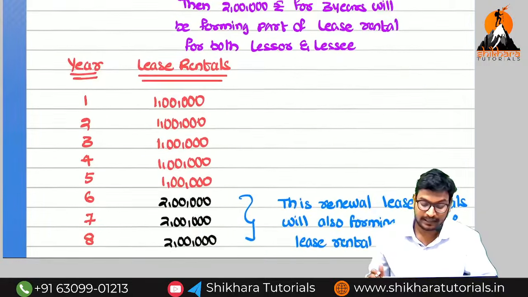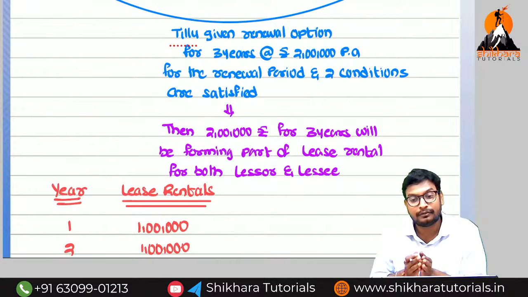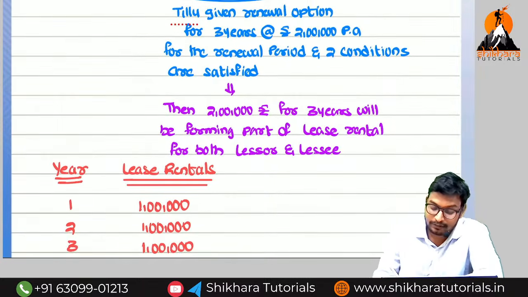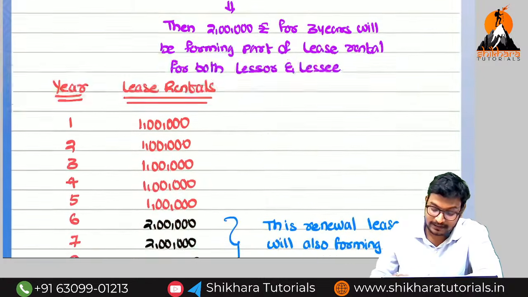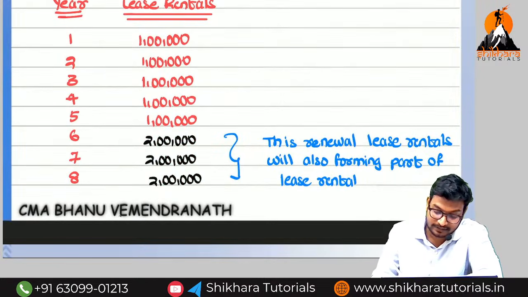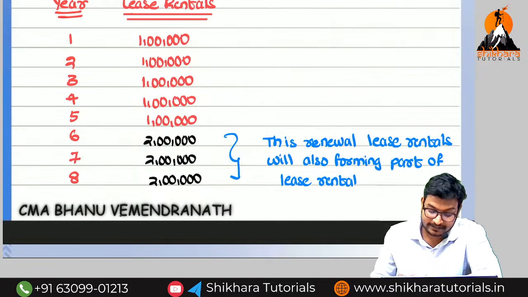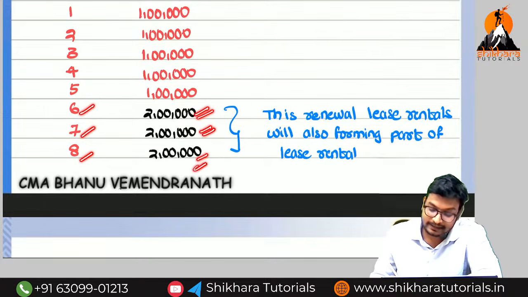Next, sometimes they will extend the lease term. This is called the renewal period. The renewal period forms part of lease rental when the two conditions are satisfied. Here the renewal option is given for 3 years at the rate of 2 lakhs per annum. Initially, for 5 years the rent was 1 lakh each year. Then they extended the period by 3 years: in the 6th year 2 lakh, the 7th year 2 lakh, and the 8th year 2 lakh.